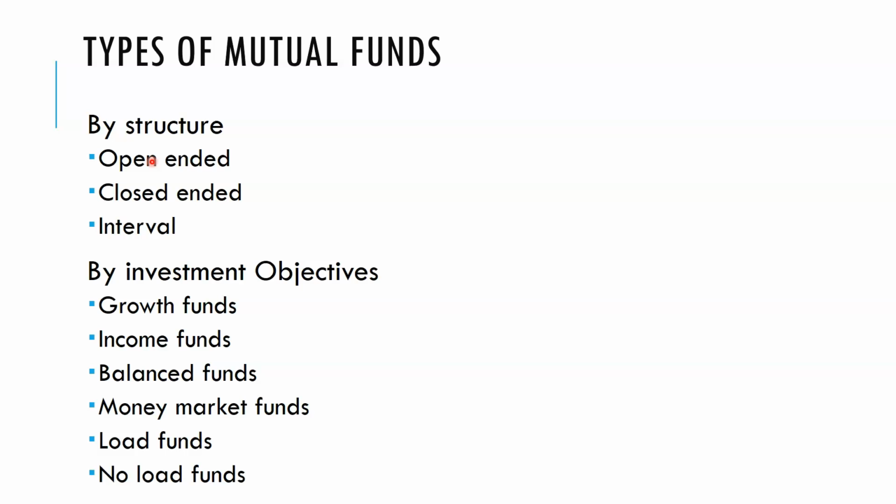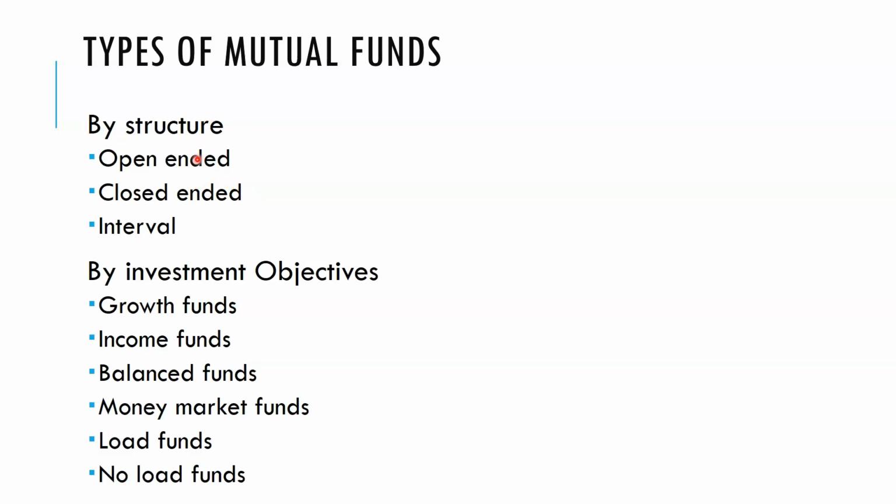Under the open-ended scheme, the investor can join at any time. The investor can withdraw his money, either by partial withdrawal or full withdrawal. That is possible under the scheme. We call it an open-ended scheme. In the closed-ended scheme, the investor is allowed to join only within a particular period of time, through an NFO, a new fund offer given by the scheme. Only at that time can they join the scheme, and they can redeem or withdraw their money only at a particular period of time. A lock-in period is applicable for the closed-ended scheme.